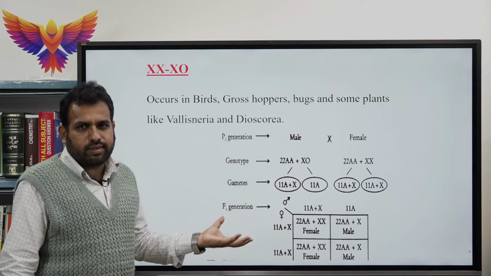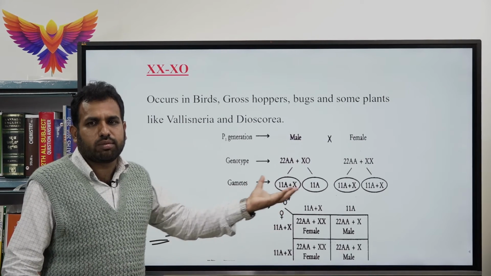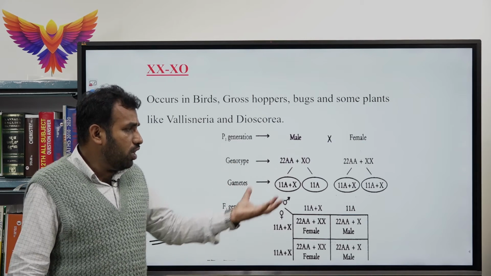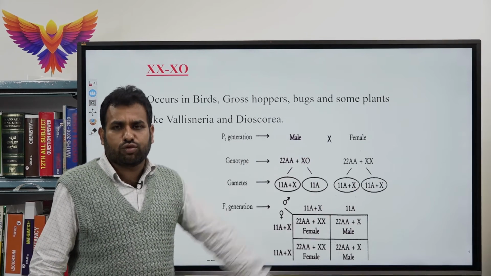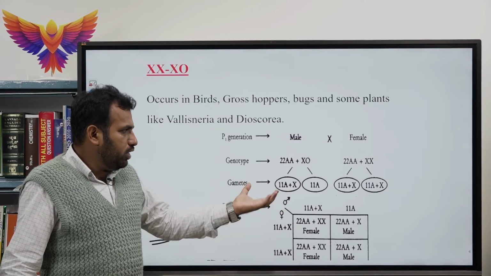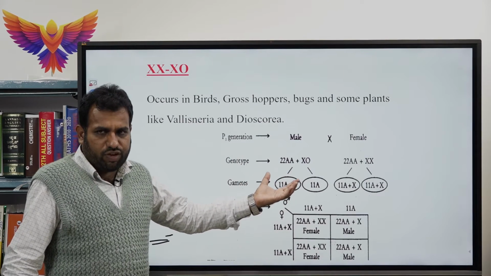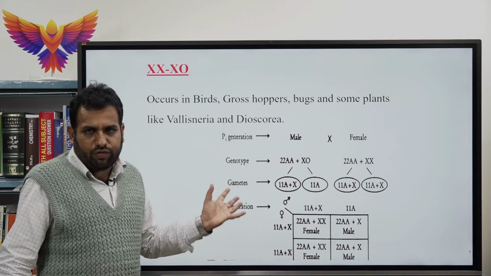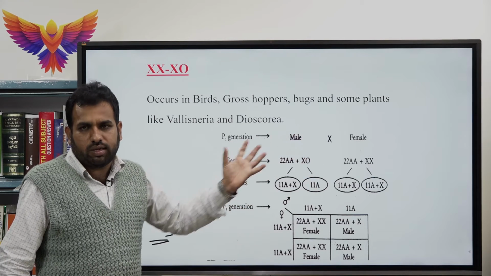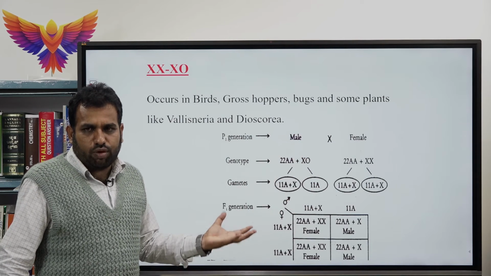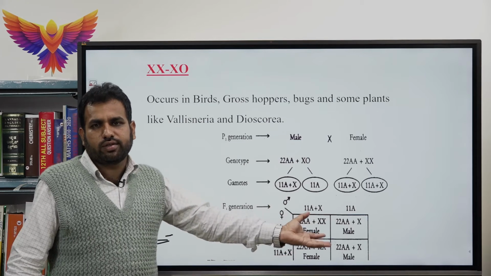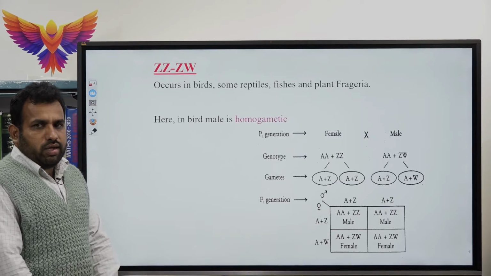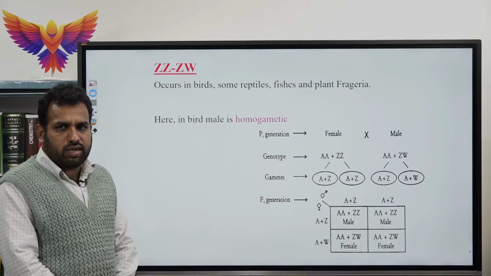Here in XX, XO type of sex determination, the male has 23 chromosomes and the female has 24 chromosomes. The male exhibits 22 plus X, the female has 22 plus XX out of 4 gametes. One male gamete fuses with another gamete, and we will obtain both male and female individuals. That is about XX and XO type. And the last determination is ZZ and ZW.